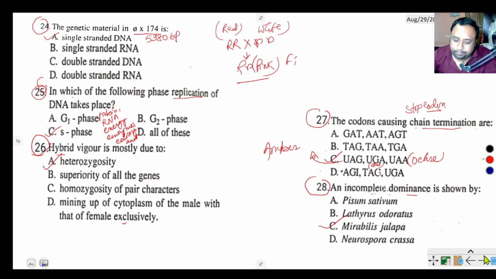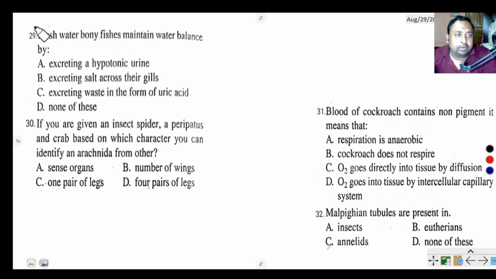Next question. Freshwater bony fishes maintain water balance by excreting a hypotonic urine, excreting salt across their gills.